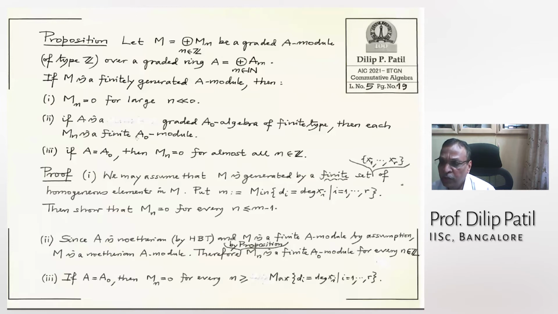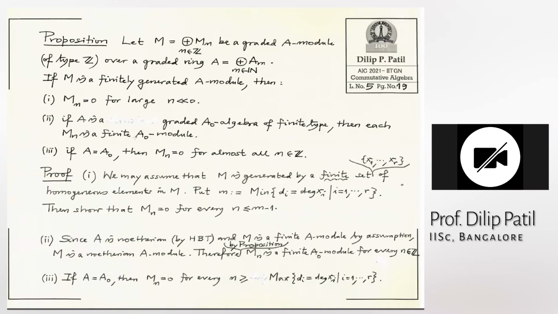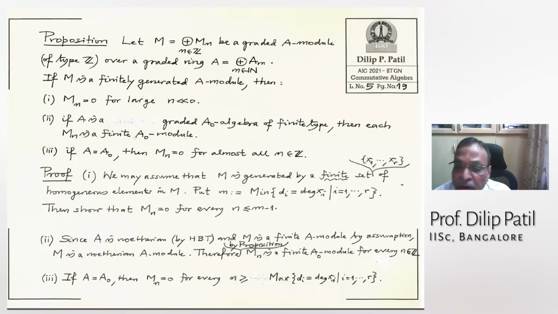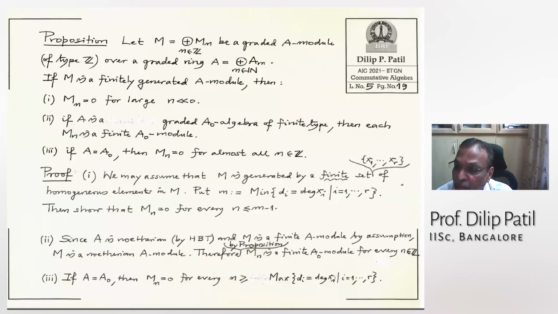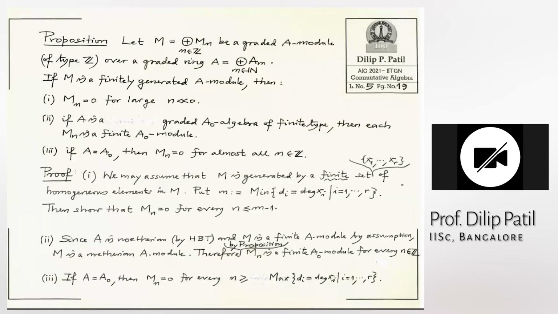Does anybody want to ask a question? Yes, I'm waiting. So the last statement, what do you mean by for almost all? For negative degree it may not be 0. Who is talking? Jaya Singh. Where are you from? I'm from IISER Kolkata. Okay, tell me, what is your question?